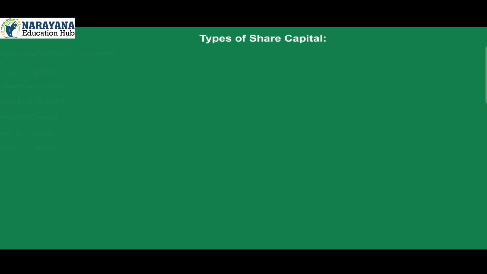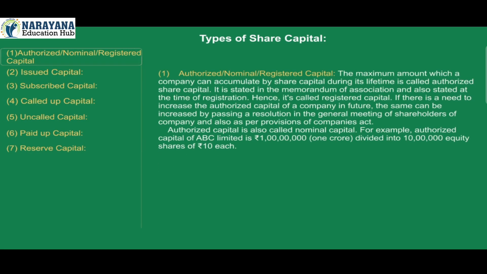Types of share capital. 1. Authorized or nominal or registered capital. The maximum amount which a company can accumulate by share capital during its lifetime is called authorized share capital. It is stated in the Memorandum of Association and also stated at the time of registration. Hence, it's called registered capital.